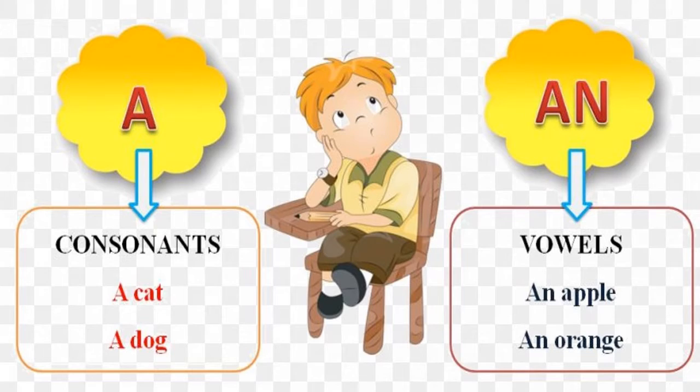So, the article a is used before a noun that starts with a consonant sound. For example, a cat, a dog. As we can see, both the nouns cat and dog start with a consonant sound. That's why we have used the article a. Now if we talk about the article an, the article an is used before a noun that starts with a vowel sound. For example, an apple, an orange. So here we can see both the nouns start with a vowel sound. That's why we have used the article an over here.